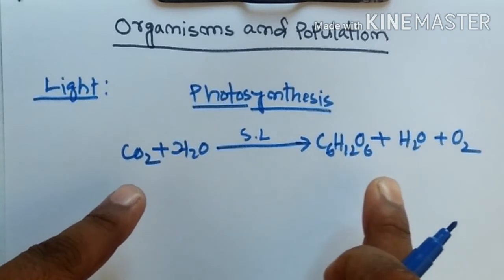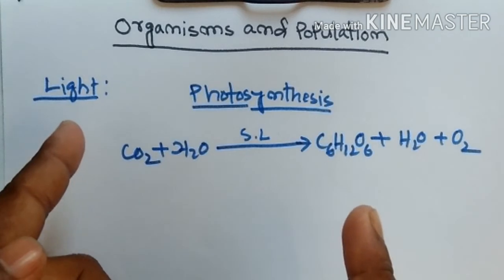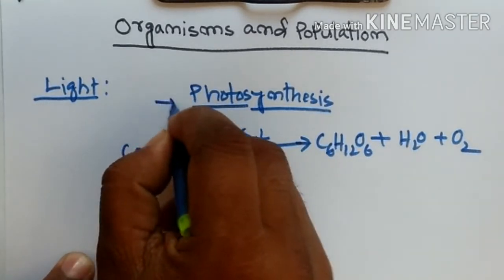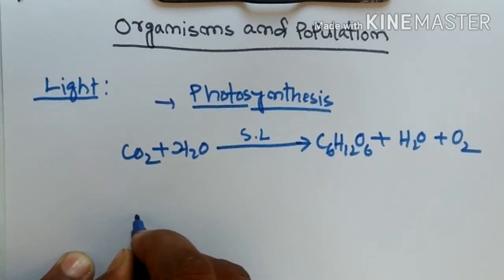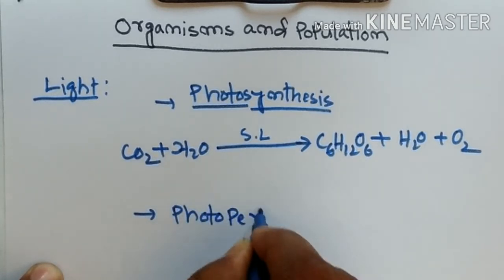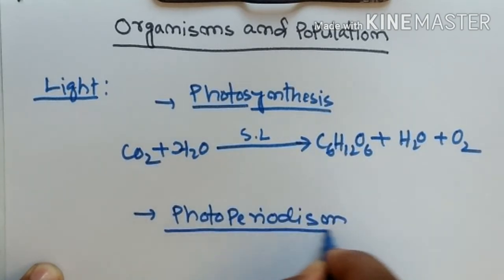So in the process of photosynthesis, that means in the production of food in plant beings, light is required. Not only in photosynthesis, in photoperiodism also animal beings require light. Animal beings have to depend on light in photoperiodism. What do you mean by photoperiodism? Photoperiodism means light dependent activity of plant beings. They have to depend on light to flower.